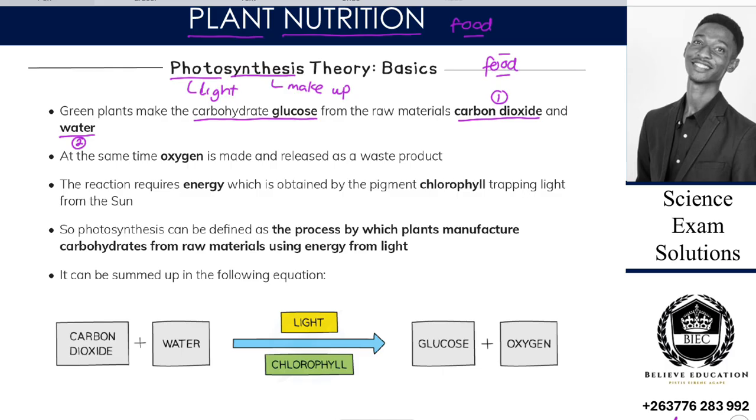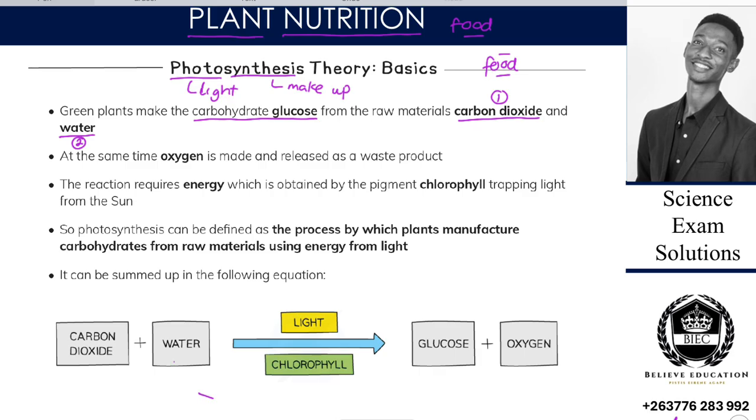So water and carbon dioxide are two raw materials. So in the absence of water, in the absence of carbon dioxide, we find that our plant is unable to make food. Why is it unable to make food? Because those two are the primary raw materials, right?